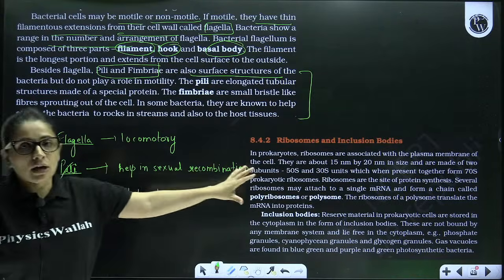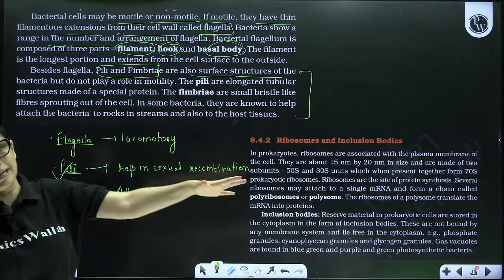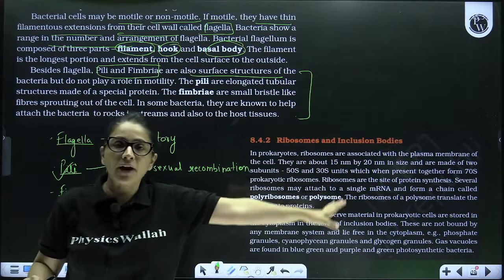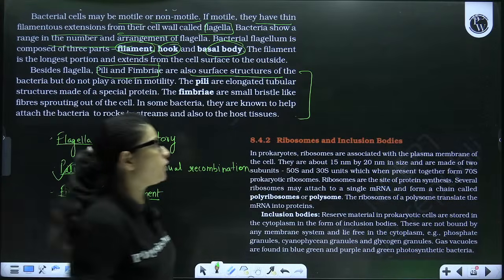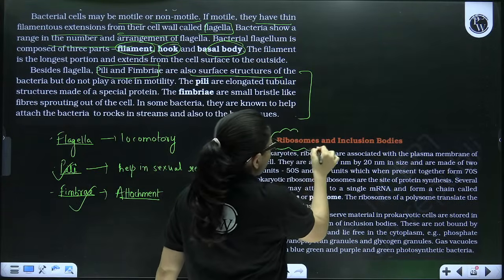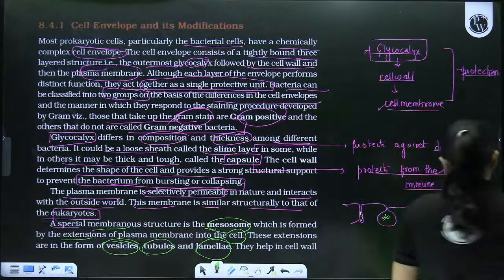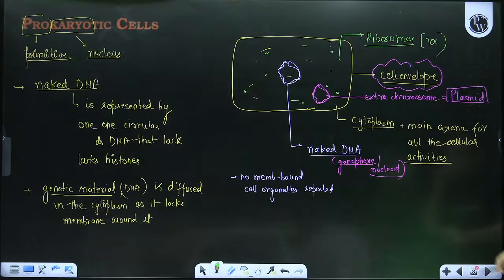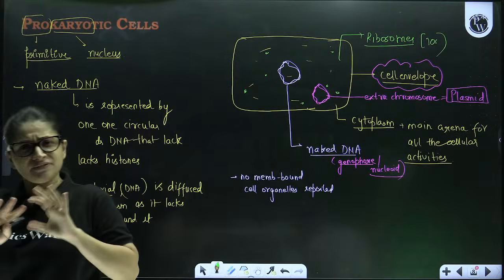Now, let's talk about inside the cytoplasm what all other things are present apart from the genophore, apart from the nucleoid in a prokaryotic cell. So, basically what all extra things you can see? Ribosomes and inclusion bodies. See, here itself I mentioned that the cytoplasm of the prokaryotic cell is very simple.